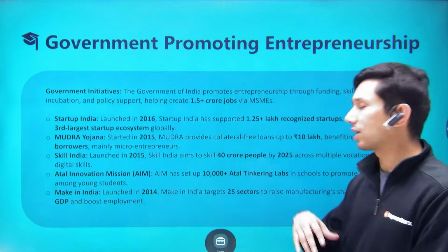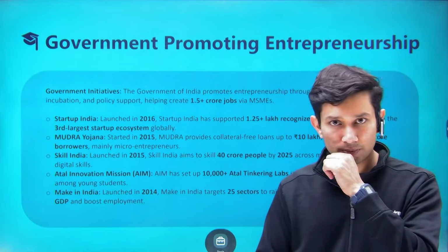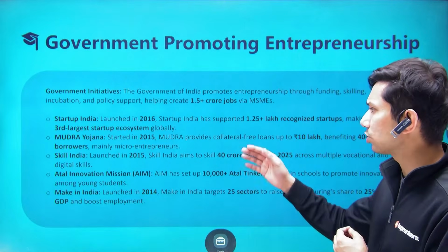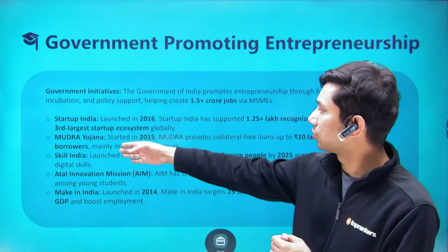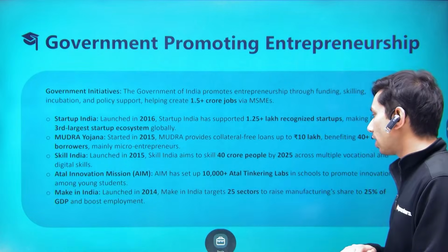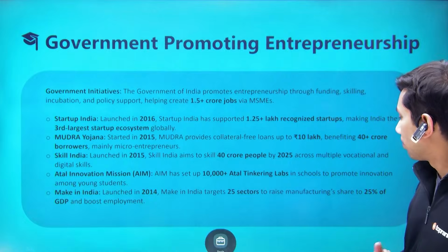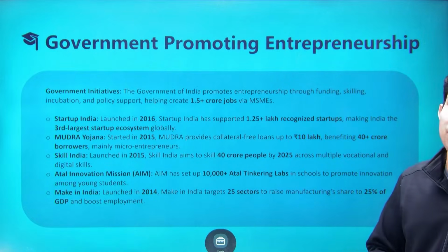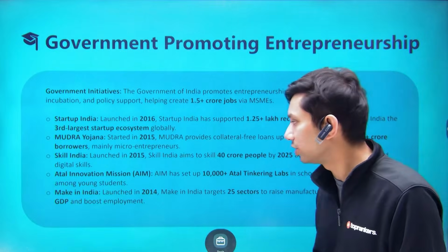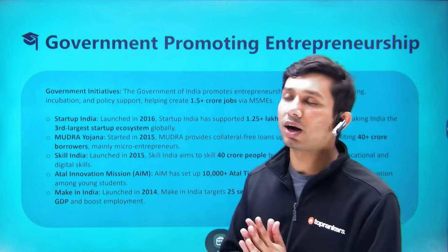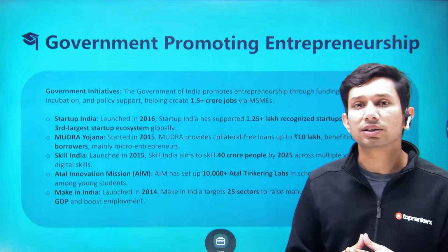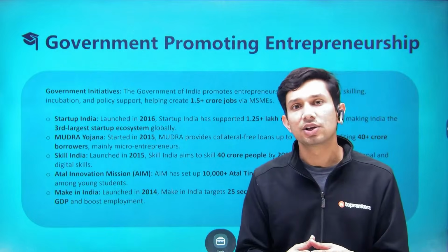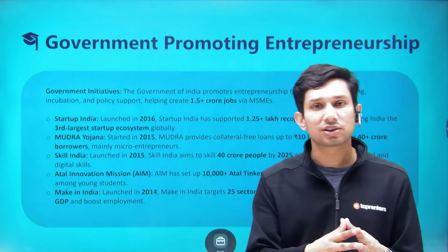Then, of course, is the Make in India movement. We've all heard about this. This was launched even 1 year before the Mudra Yojana came out. Make in India targets 25 sectors, basically manufacturing, increasing the share of manufacturing in India to 25% of the GDP and boosting employment. Primarily, as India has traditionally been heavy in the primary sector, that is the agricultural sector.